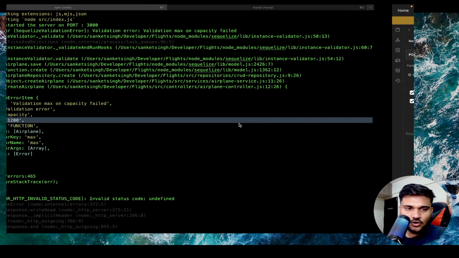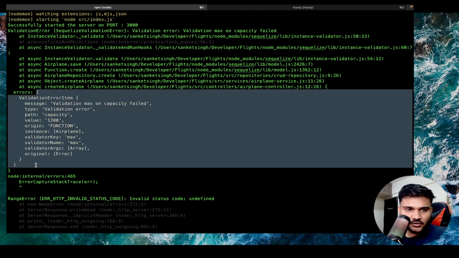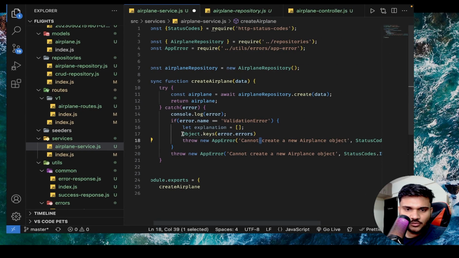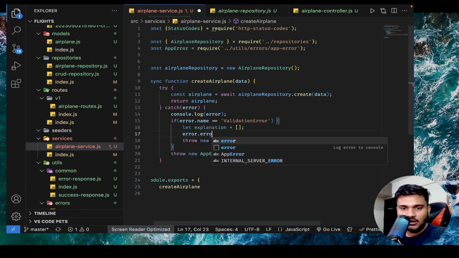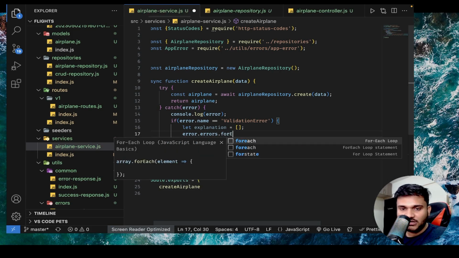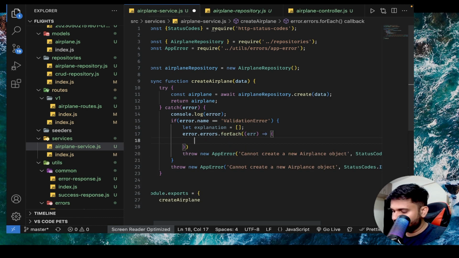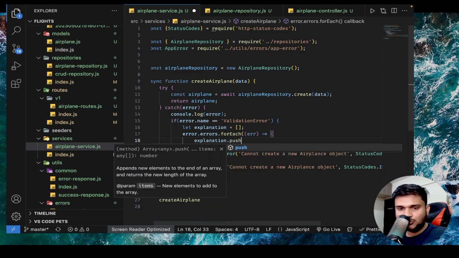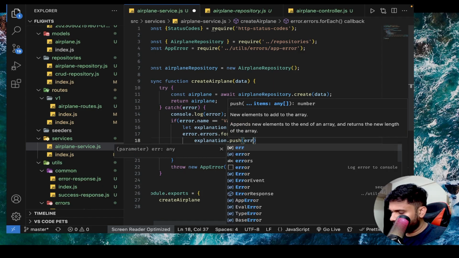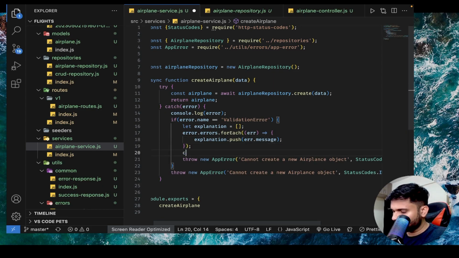So if I do error.errors, this is an array, so we don't need Object.keys. We can just say error.errors.forEach. Now it's an array, we'll always get an error object, and we will say explanation.push(error.message).